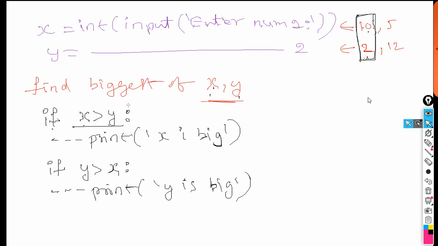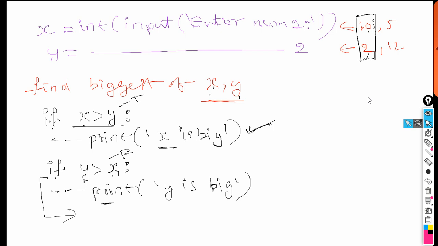Yes, true. True means it enters into this if and this statement will print that x is big. Next, if y is greater than x, is 2 greater than 10? No, false in this case. Therefore this statement will not execute, it will come out of this block. So you got on the monitor, x is big.